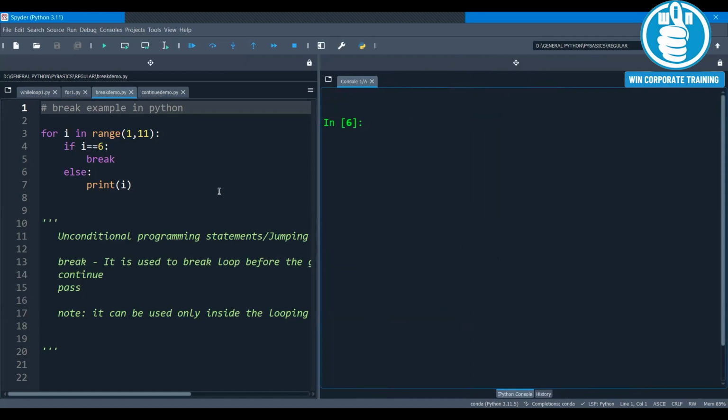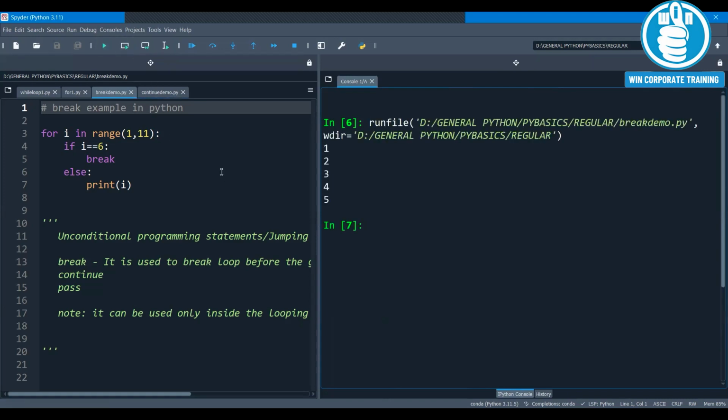Now let us see an example for the break statement. In this example, I want to print the numbers from 1 to 10. That's why I have given the range 1 to 10 in the for loop. But when i is equal to 6, I have given break. So what it will do is print the values from 1 to 5. When i becomes 6, it will break the loop, meaning the loop will stop the execution.